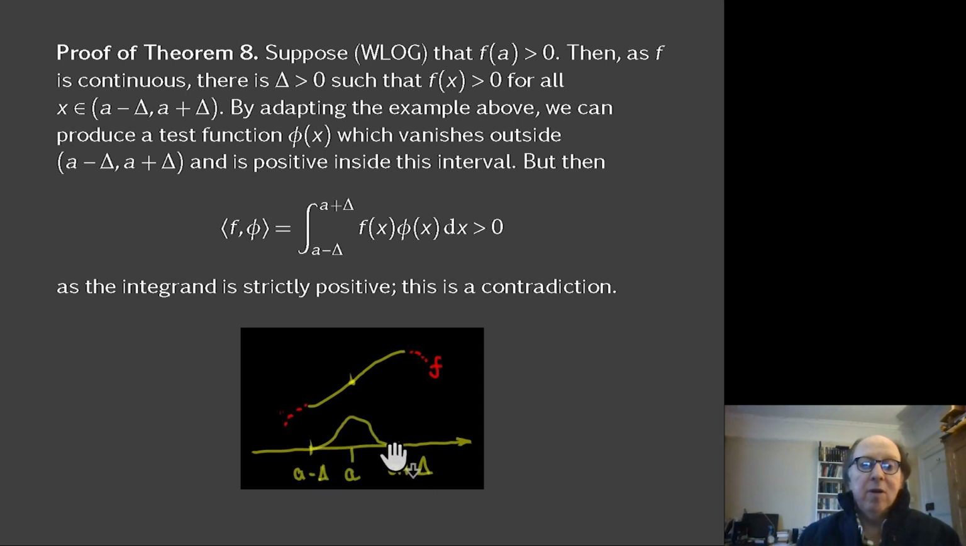So it goes from 0 strictly positive and then hits 0 again when we get to a plus delta. And then I multiply the two, and obviously I've got something positive. So the integral from a minus delta to a plus delta of f of x phi of x is the same as the integral from minus infinity to infinity, because this test function is 0 outside of this interval a minus delta to a plus delta. The integral is positive, but that contradicts the assumption that the action of f on phi is 0. Therefore, f can't be positive, and similarly can't be negative, and therefore f is 0.